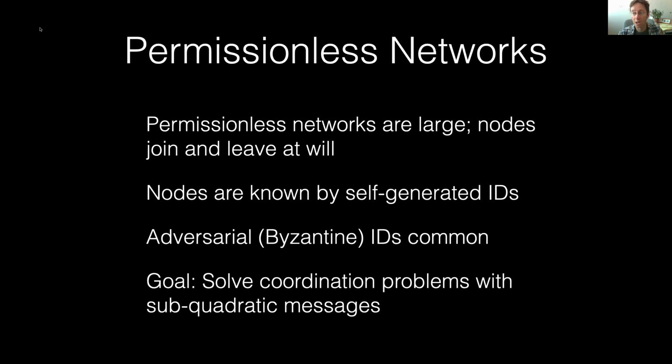The fact that it doesn't require permission to join the networks generally means that there is a large number of Byzantine, or adversarial, IDs. Our goal is to solve classic coordination problems like agreement and leader election in these models without having to send a quadratic number of messages, keeping the number of messages small so that we can ensure that everything is scalable.